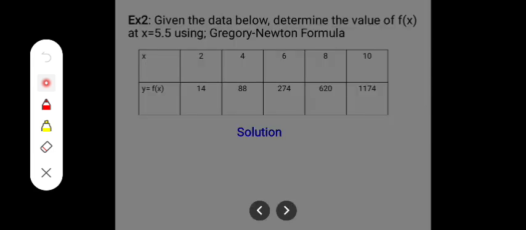Example 2 says, given the data below, determine the value of f of s at s equal to 5.5 using Gregory-Newton formula. The s data points are 2, 4, 6, 8, 10, and our f of s are 14, 88, 274, 620, and 1174. So we'll be interpolating for a value at 5.5, which is sitting right between 4 and 6, and also 88 and 274, which means it must be greater than 88 and lesser than 274.